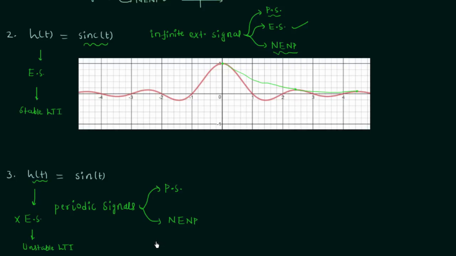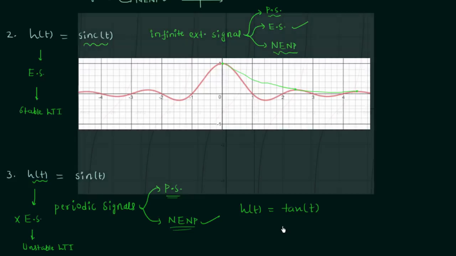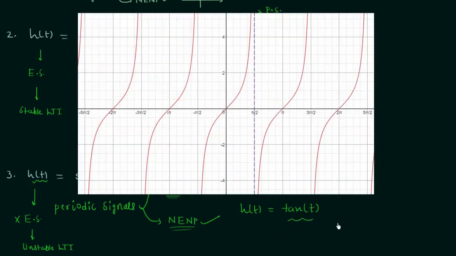Now I will explain how to find out if the periodic signal is a power signal or neither energy nor power signal. Whenever the periodic signal is there and at any instant of time you have the infinite value of this signal, then definitely it is neither energy nor power signal. For example, the tan function. If you are having the impulse response equal to tan t, then you will see on your screen the waveform of the tan function, and you will find when t is approaching pi by 2, the value of the signal is increasing, and when t is equal to pi by 2, the value of the signal is equal to infinity.